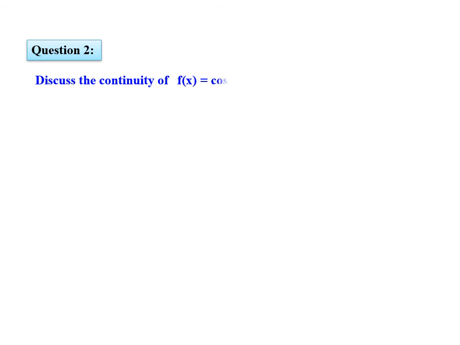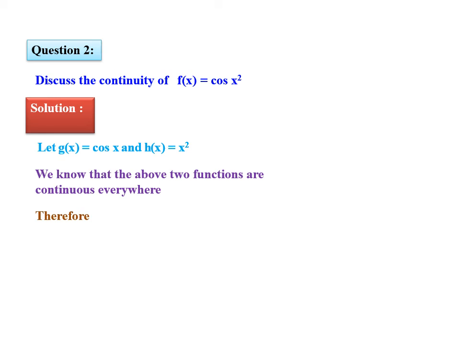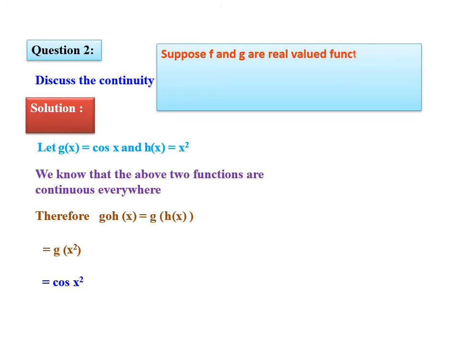Second question. Discuss the continuity of f of x is equal to cos x square. Let us consider g of x is equal to cos x and h of x is equal to x square. So we know that the above two functions are continuous everywhere. Therefore, g composition h of x, we get g of h of x, which equals g of x square, which is equal to cos x square.